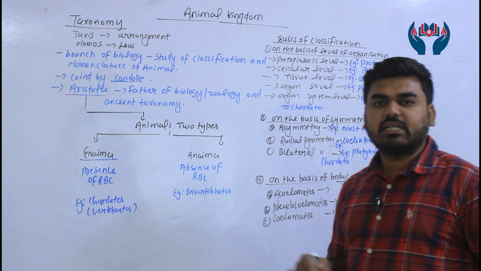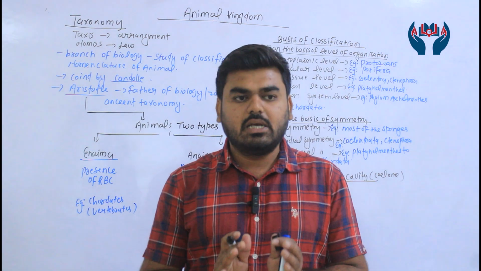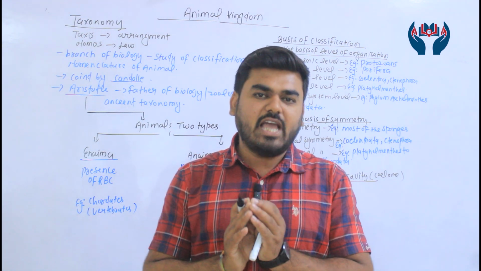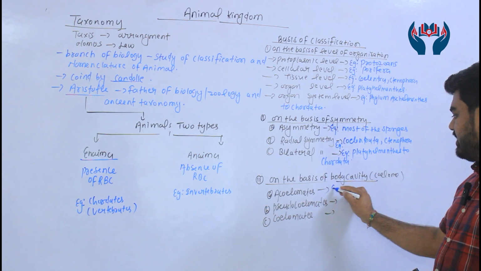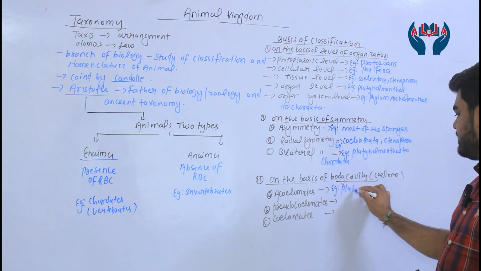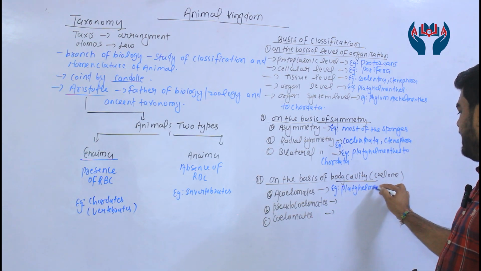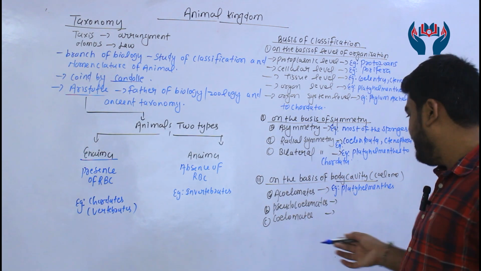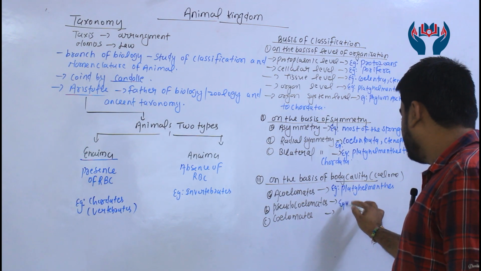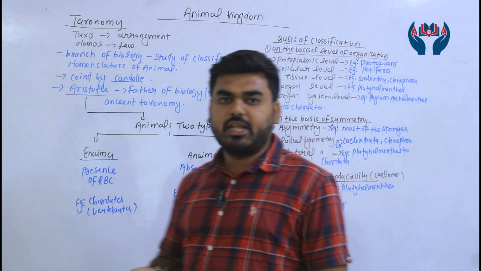Guys, acoelomates means the body cavity is absent, right? And the best example of acoelomates is phylum Platyhelminthes. Pseudocoelomates, what is the meaning? Pseudocoelomates means false cavity.